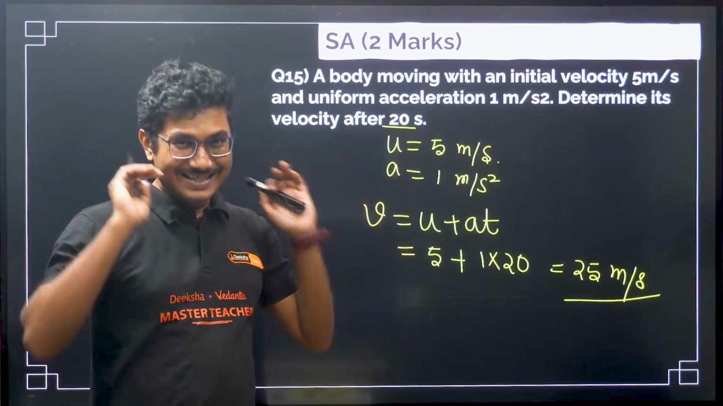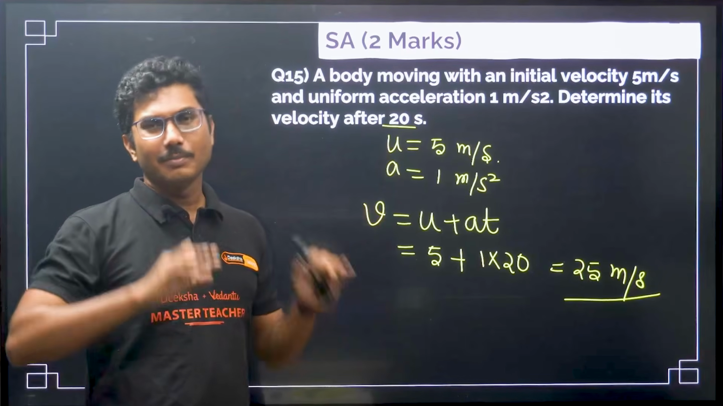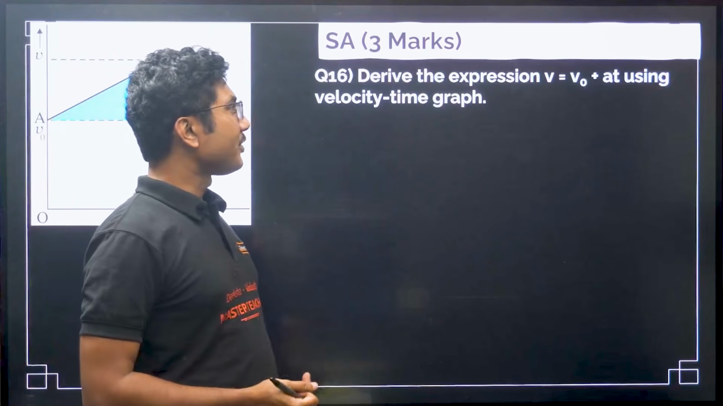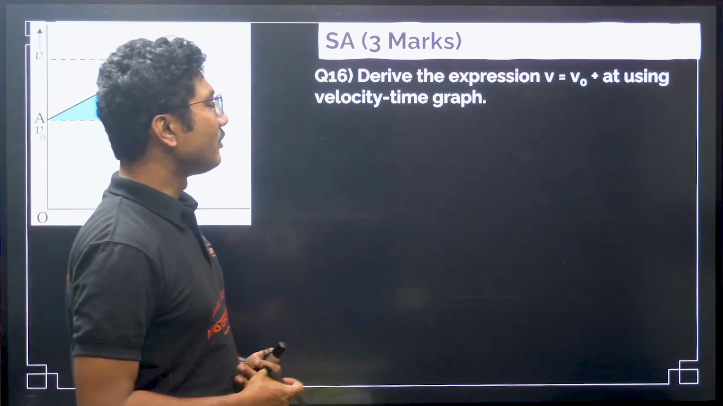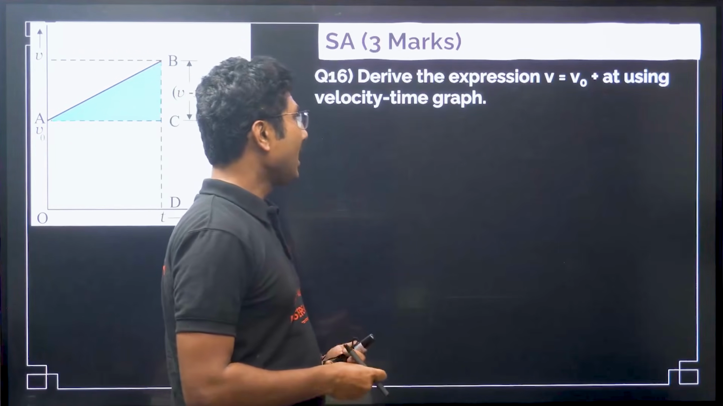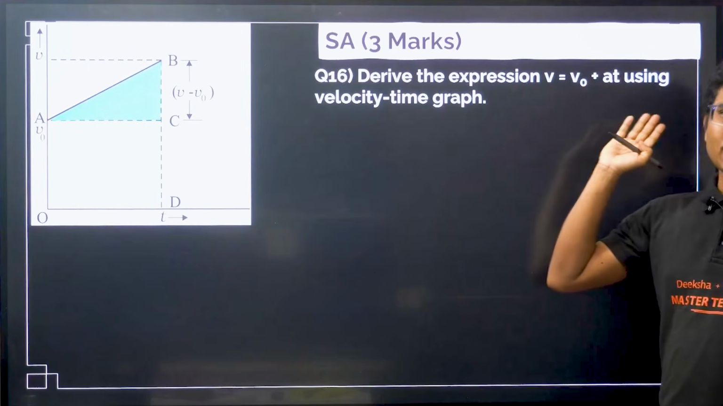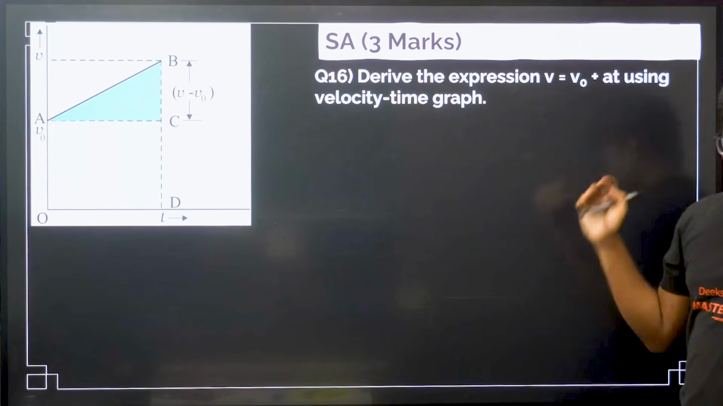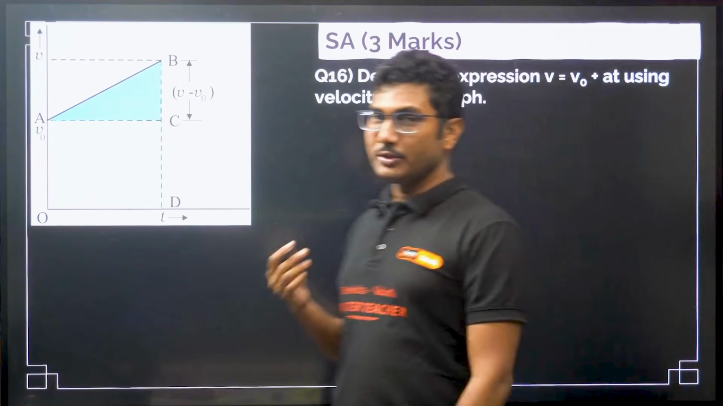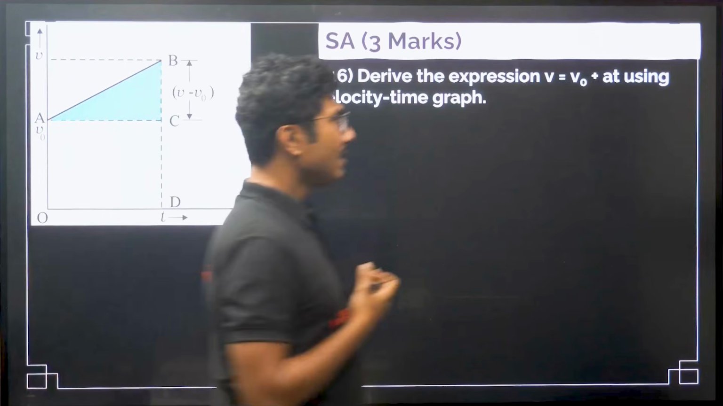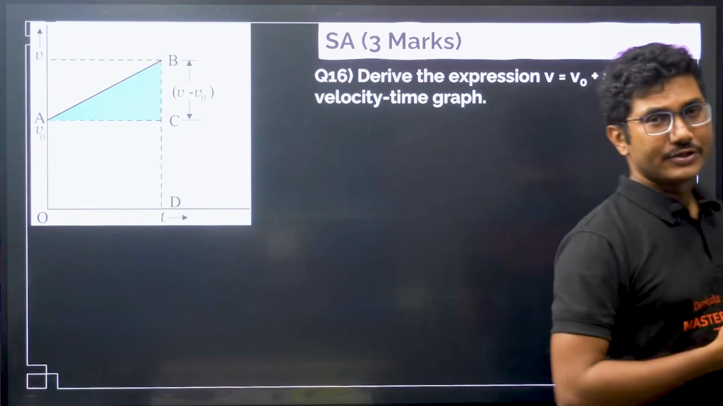It will be easy, not very easy, but it will be easy. Now, again derive the expression v equals v naught plus at using the velocity time graph. Again, v naught might come as u plus at or v naught plus at. In your textbook the v naught symbol is used, but most of us generally use u. So, either v equals u plus at or v equals v naught plus at.